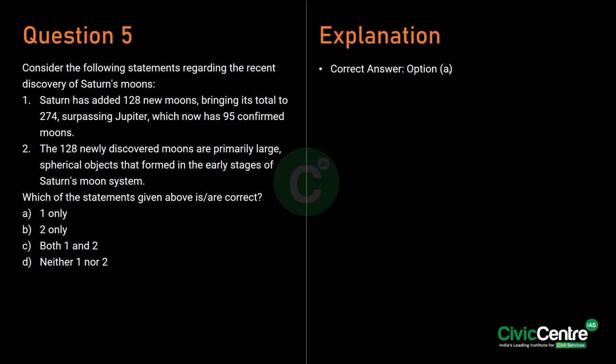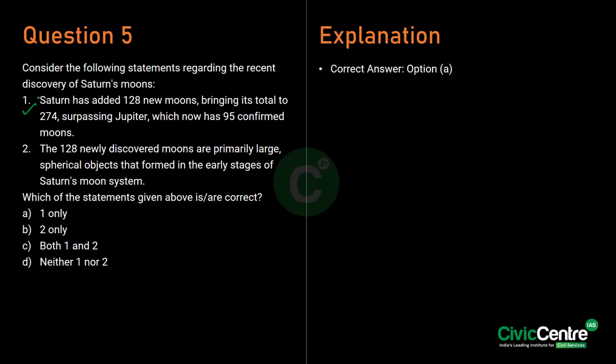Now the fifth question here talks about the recent study on Saturn's moons. See, Saturn's recent discovery of 128 new moons has increased its total to 274, surpassing Jupiter, which now has 95 confirmed moons. Hence the first statement is correct. So these new moons are irregular, small and potato shaped, differing from large spherical moons.